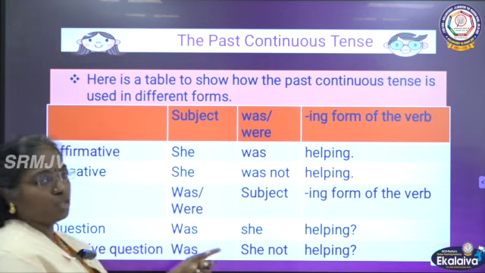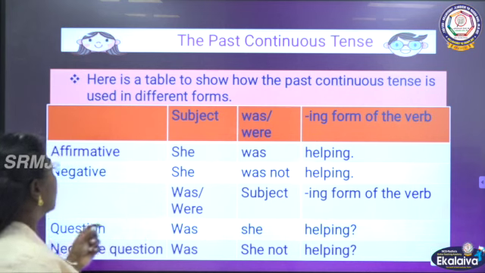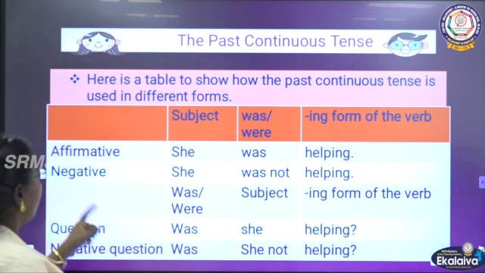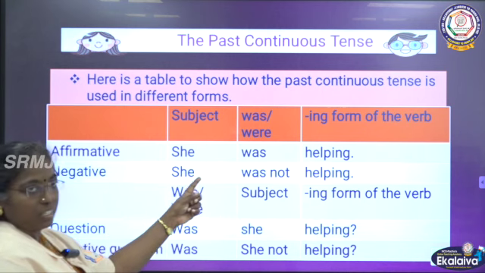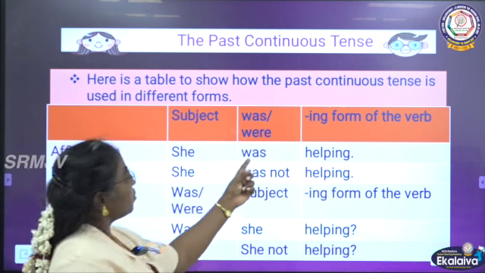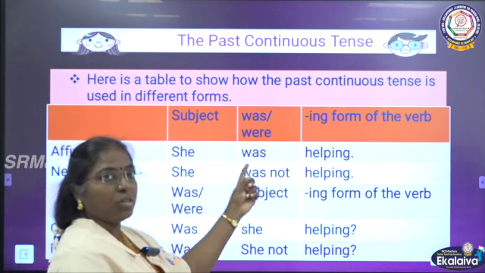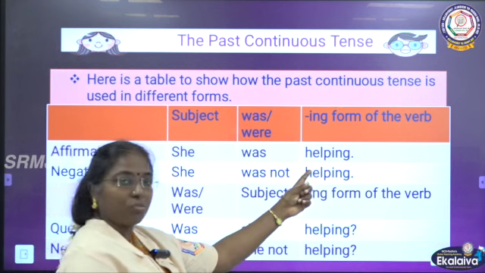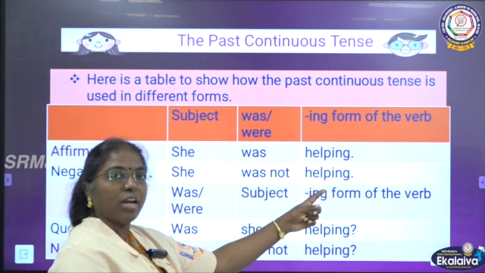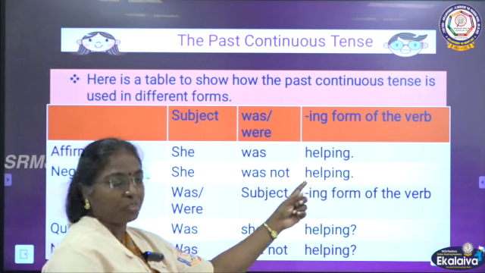Here is a table to show how the past continuous tense is used in different forms. When you are using an affirmative sentence, what is the subject here? She. She means we will be using was because it is singular. She was helping. Here the base form of the verb is help and you are adding ing to the base form of the verb.